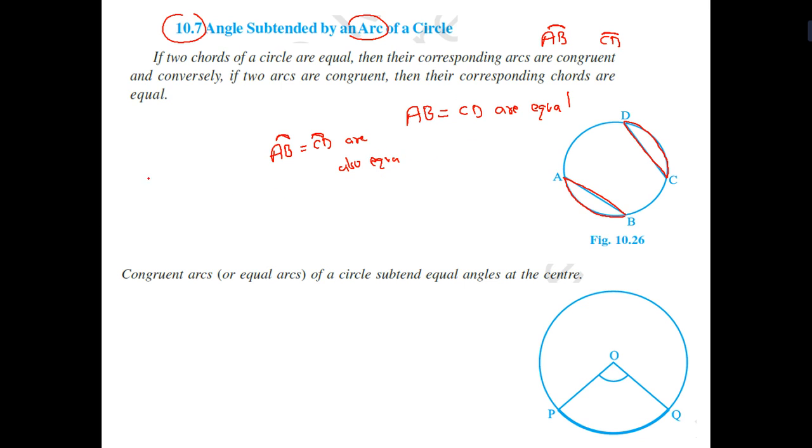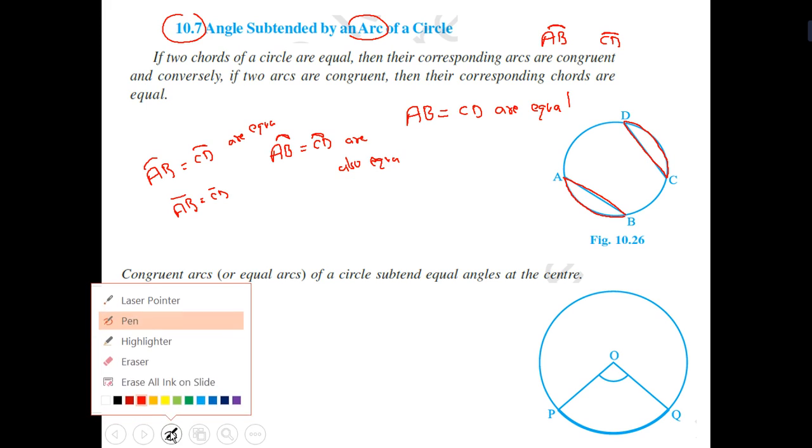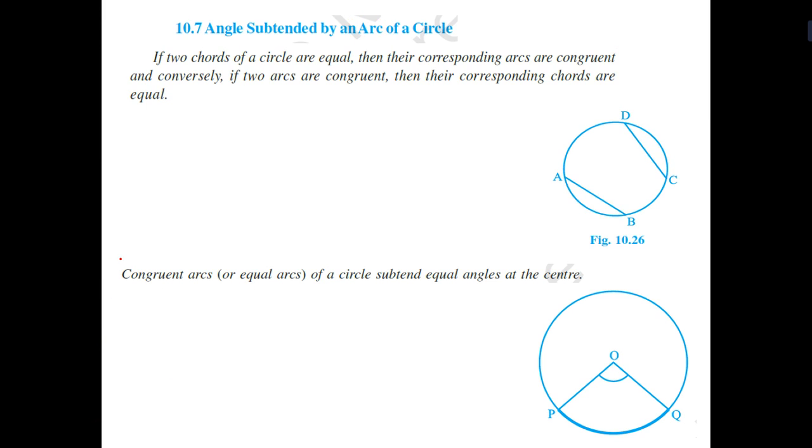Converse is what? If arcs are equal, then chord AB is equal to CD. Chords are also equal. Now, second point; the first point we have understood.